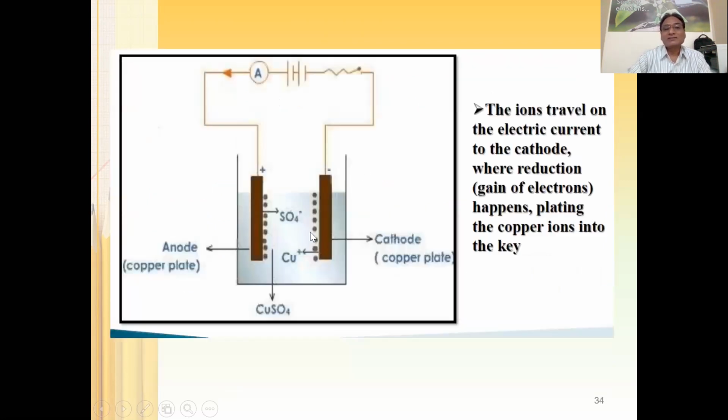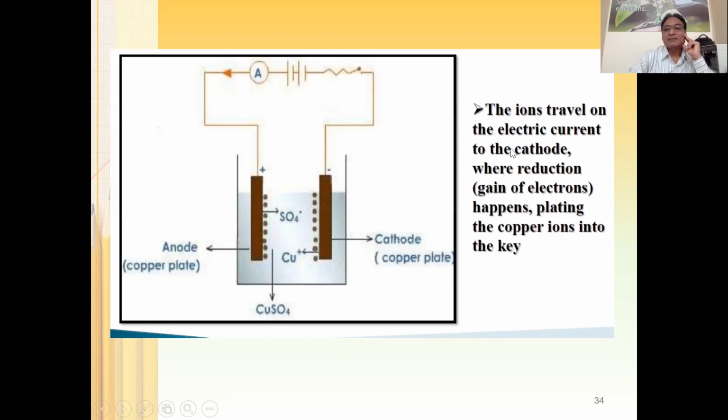Okay, you can see now this is the circuit. This is the beaker in which we have copper sulfate. And then these are the two electrodes. This is the cathode because it is connected to the negative terminal of the battery. This is the anode, which is connected to the positive terminal of the battery, and you can connect one ammeter so that you can measure the current. Okay, now what happens?